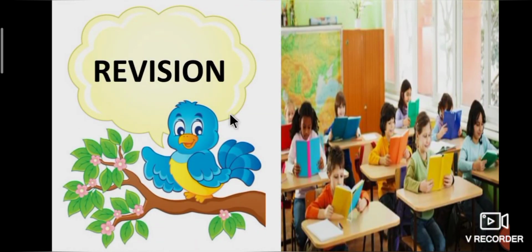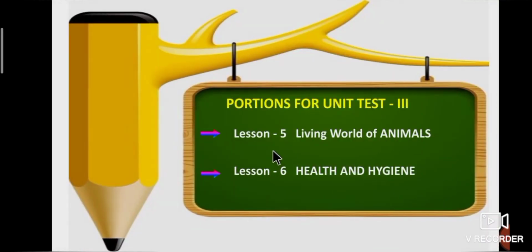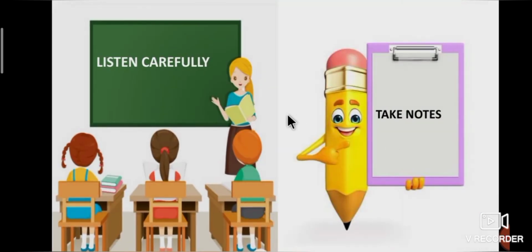Today we are going to revise the lessons we have learnt in our previous session. This revision helps you to prepare for the Unit 3 examination. Fifth lesson, Living World of Animals. Sixth lesson, Health and Hygiene. These are the portions for the Unit 3 examination. So listen carefully, students, and make a note of important points.